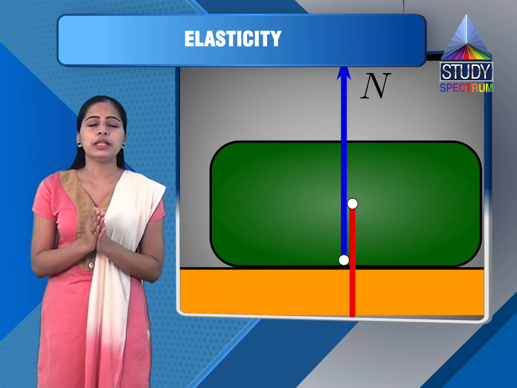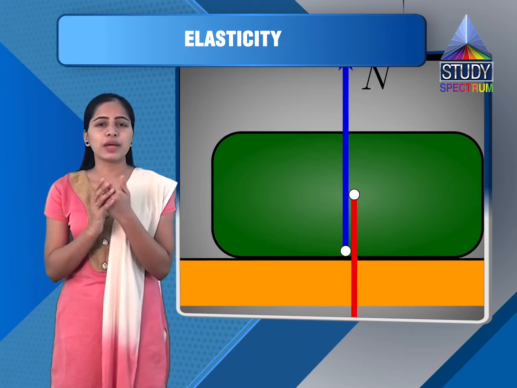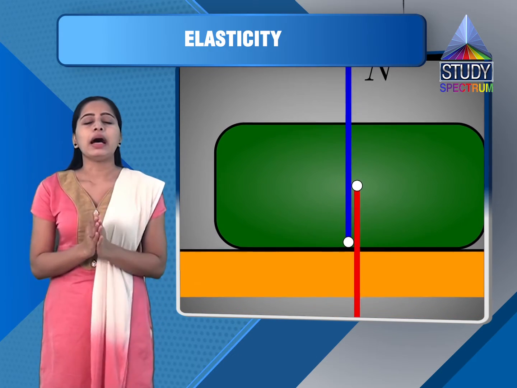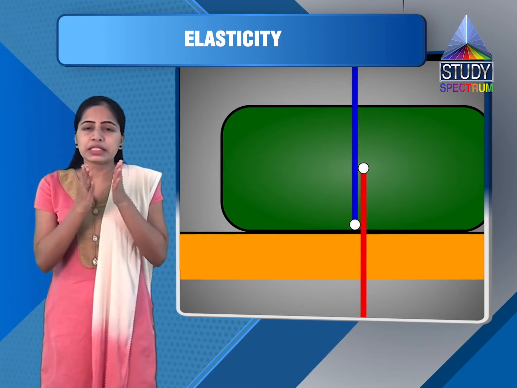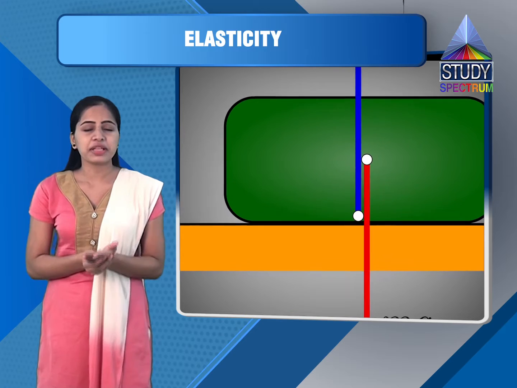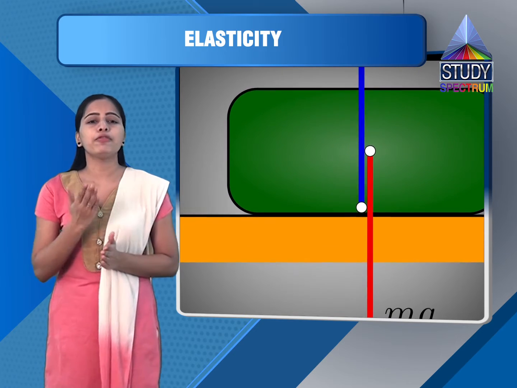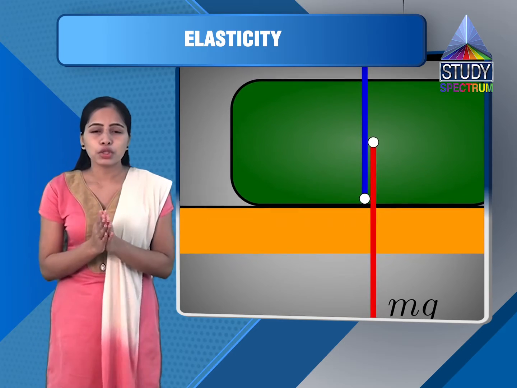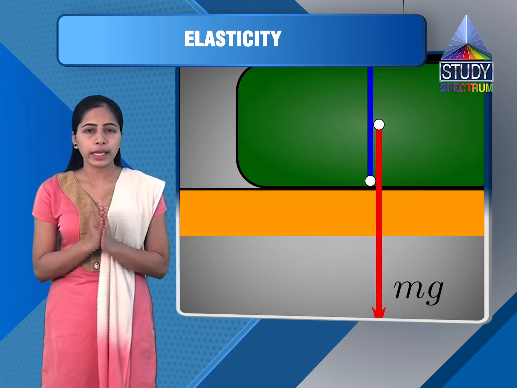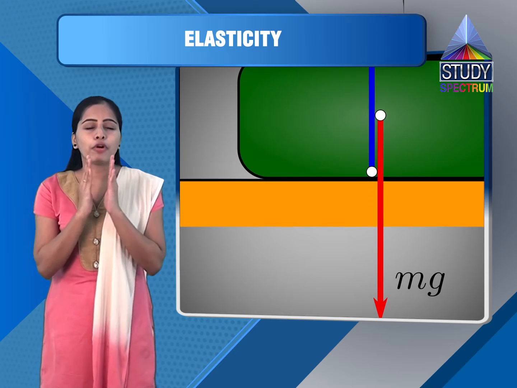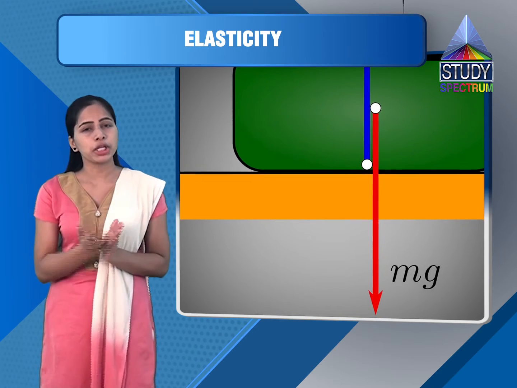So we can mention here V, capital V was my original volume. Now V minus dV is final volume and dV is decrease in volume. So volume stress we can write it as applied force upon area. As you know, pressure is force upon area, that is for force we can write pressure into area.